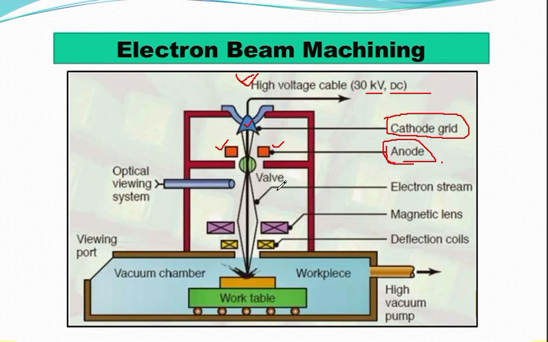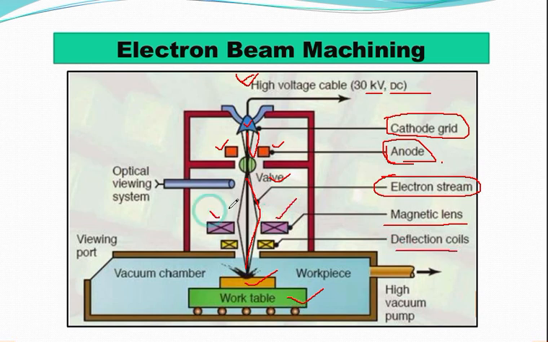And you can see the electron beam that is coming here. With the help of this valve, there is an electron stream. This electron stream is coming and getting reflected, and it has been focused at this particular workpiece. And this is your work table. There is a magnetic lens, deflection coil. This is your magnetic lens. This is your deflecting coil, which is helping the electron beam to get focused over the workpiece.